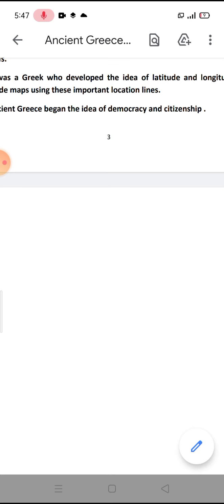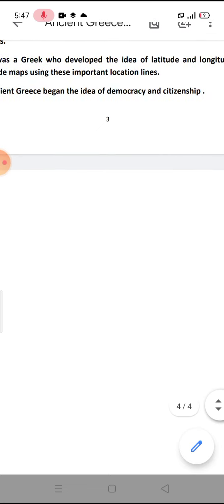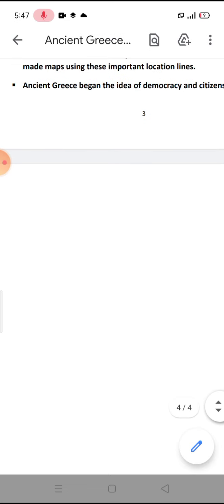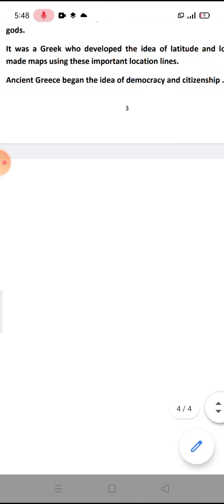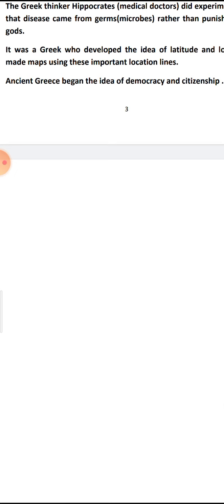And the Greeks made maps using these important location lines.